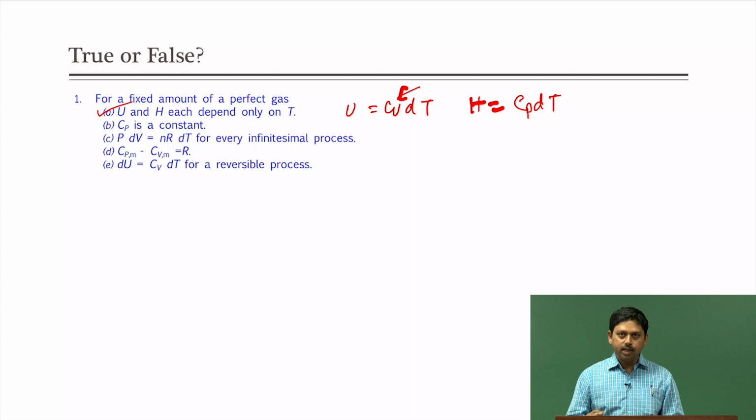Cp is a constant, we already discussed that Cp is nothing but Cv plus R, and for an ideal gas system Cp is nothing but 3/2 R plus R, which is 5/2 R. So, it is a constant, and because R is a constant, the next statement is P dV equal to nR dT for every infinitesimal process. Okay. So, the question is about a fixed amount of a perfect gas, where n is a constant, R is a constant, and so whenever we do P dV, let us say the equation is,